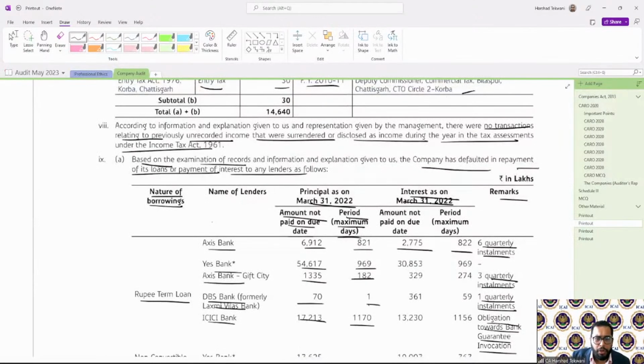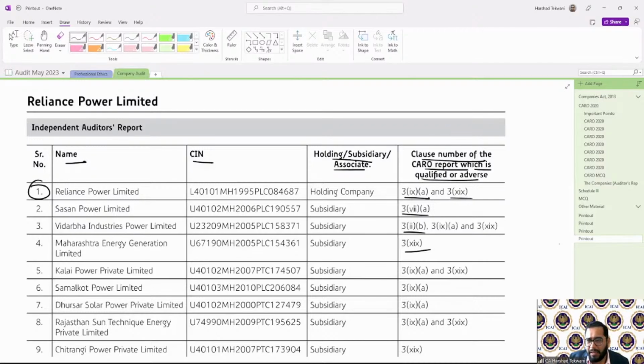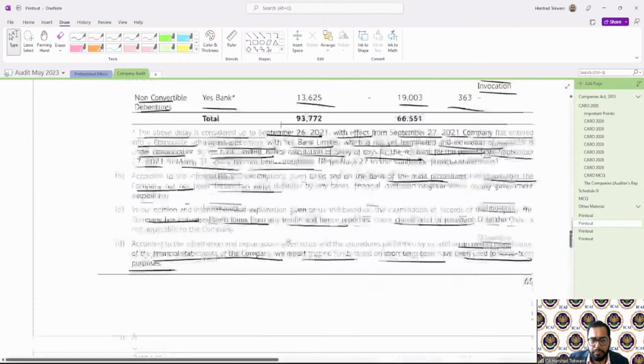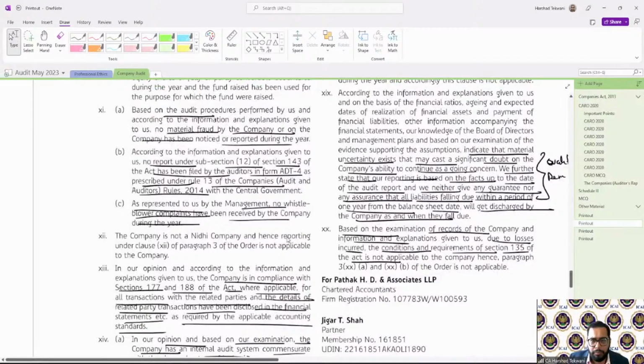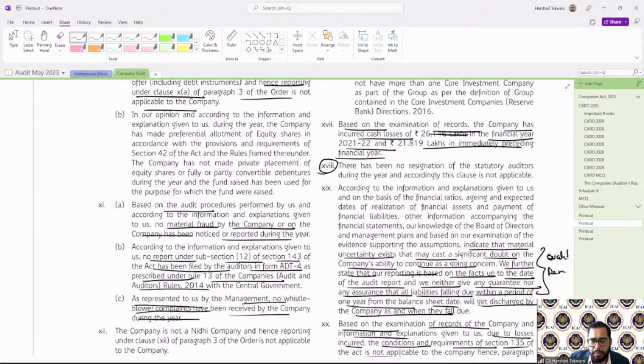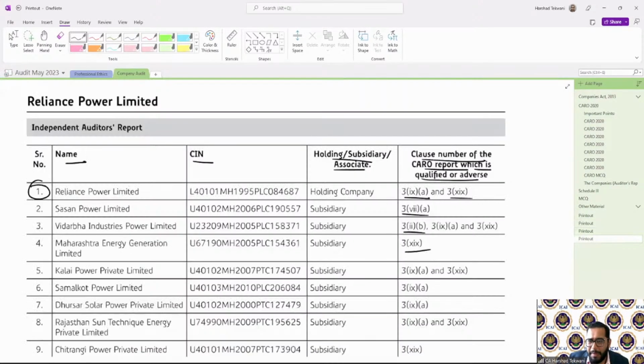See 398. So where there has been default on loan, there's a negative remark. Okay, the same has been mentioned over here. And 319. Over here, going concern. Okay, there was also a negative adverse remark. So the same has been mentioned.